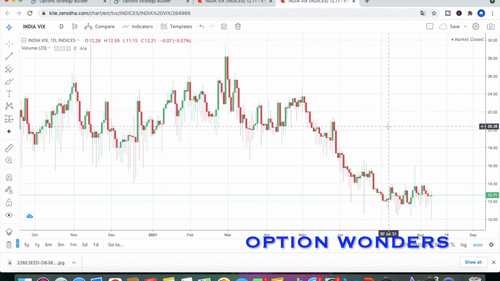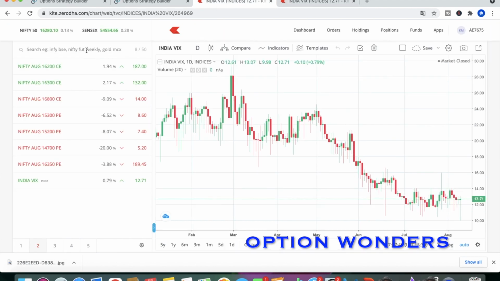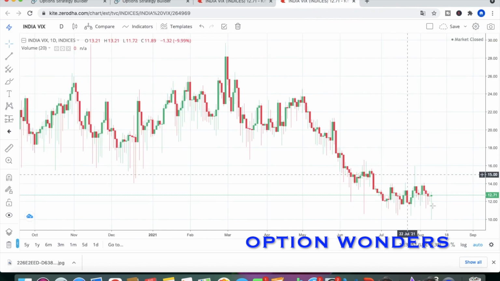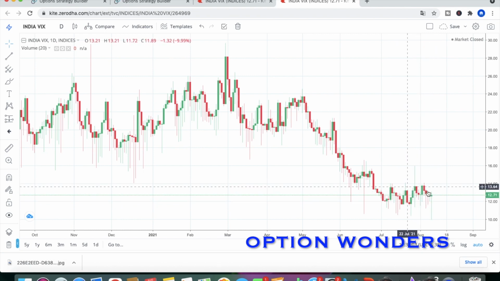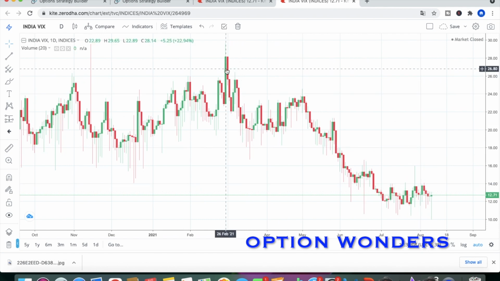Before getting into that, this is the India VIX chart. If you are using Zerodha, you just have to type India VIX here and you can get the chart. Now India VIX is at 12.71. As I told you, it's on a lower side, so this area is where we can enter these strategies. If you take an example in the month of February, you can see India VIX was on a higher side, 28.